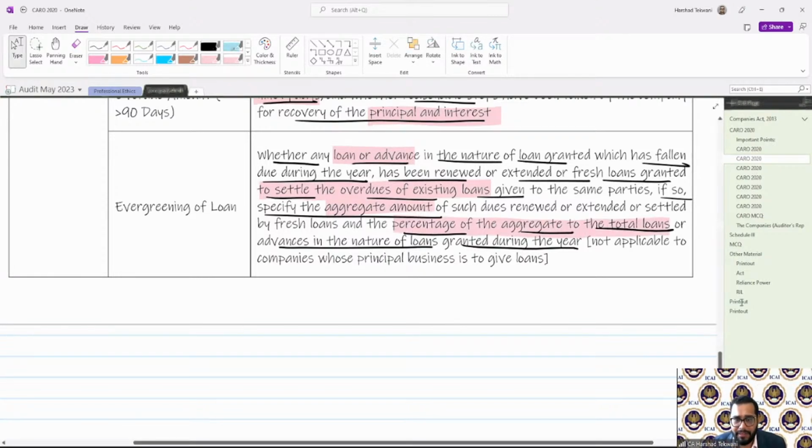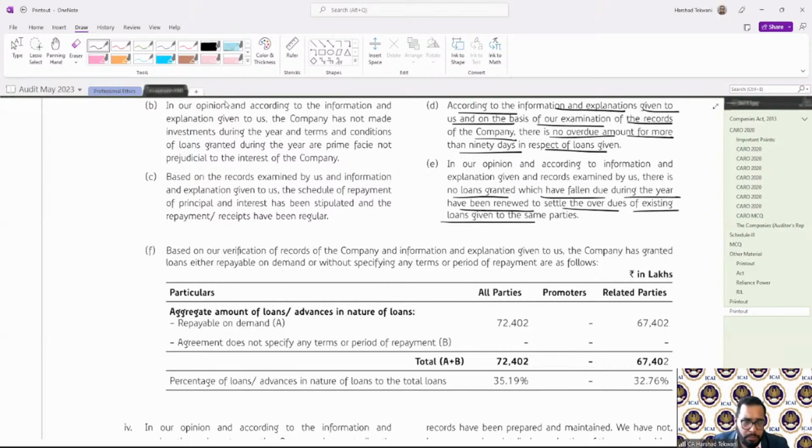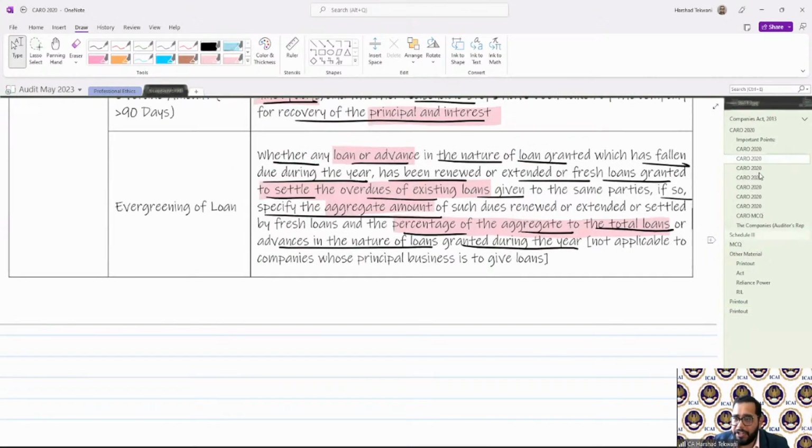Let us see if I have an example for this. So basically, in my example also, it says that no loans granted or have fallen due during the year have been renewed to settle the overdues of existing loans. So there were no loans granted. If there were, you need to specify the amount and the percentage to the aggregate loan.